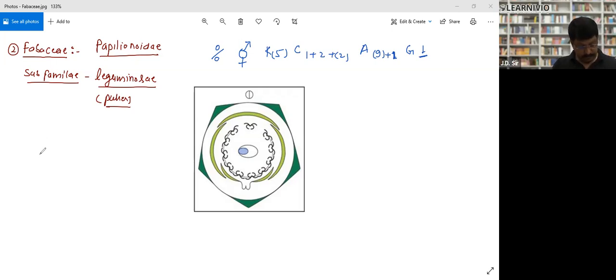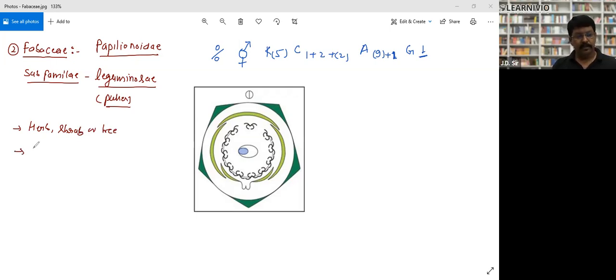Plant is herb, shrub, or tree. It may be anything. Next.